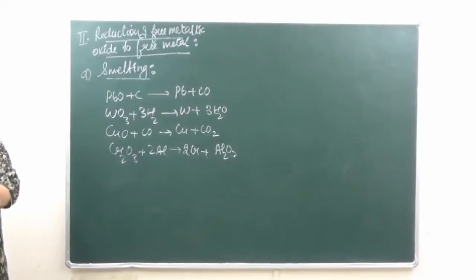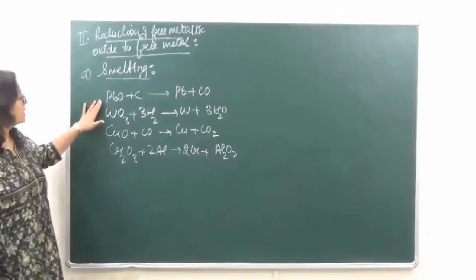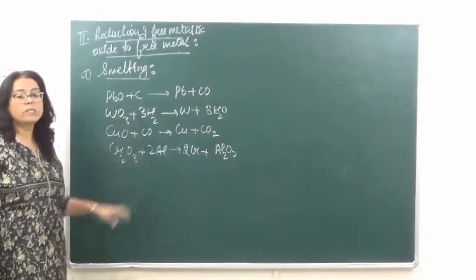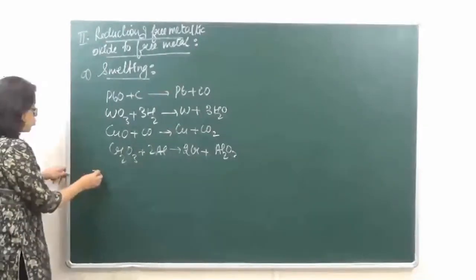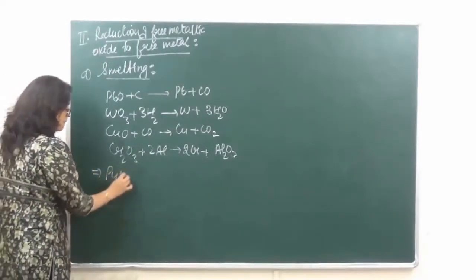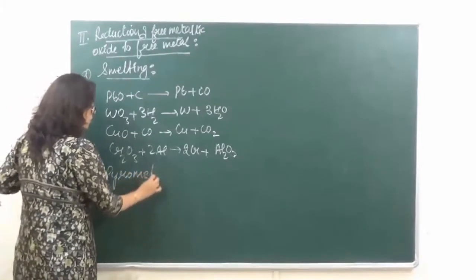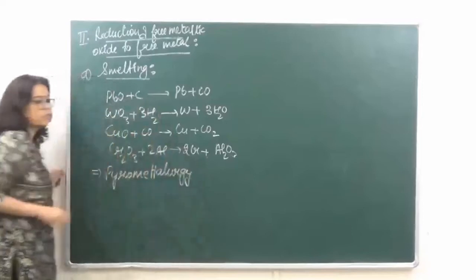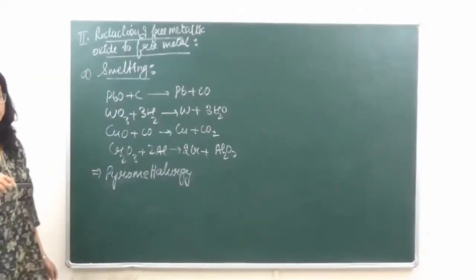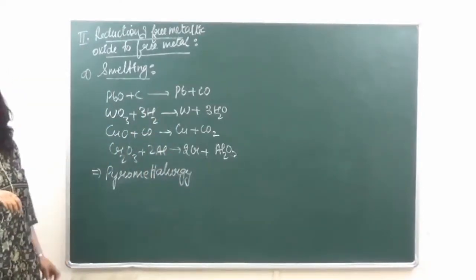Now, the process of extracting the metal by heating the metal oxide. We are heating all the metal oxide with some suitable reducing agents, then that method is known as pyrometallurgy, right? So in pyrometallurgy, we are going to use certain reducing agents.